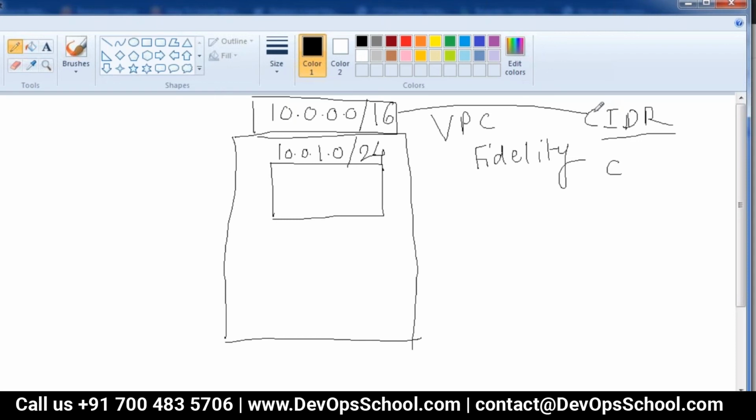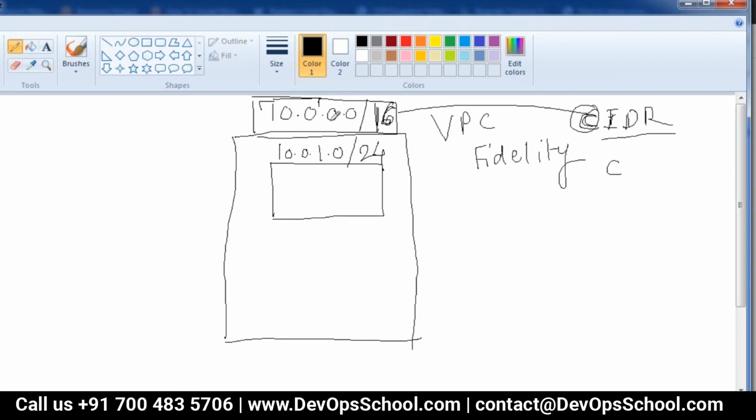Now that concept is gone. It is now classless inter-domain routing, so there is no class. It depends upon how many bits we are using for network and how many bits we are using for the host, which is decided by this number. So /16 means, out of a 32-bit address, 16 bits we are using for network and the remaining we are using for the host.